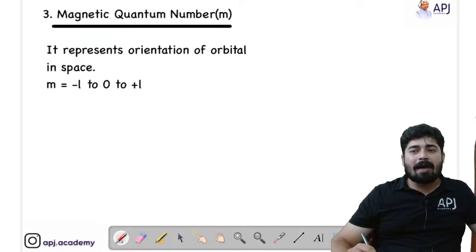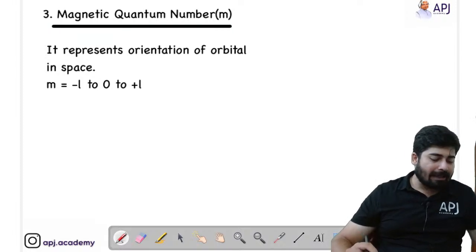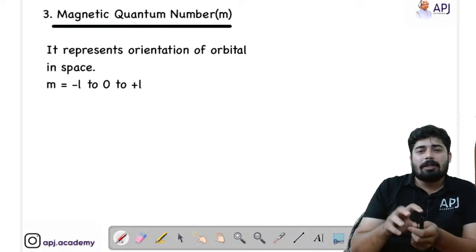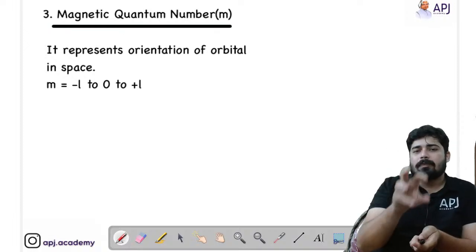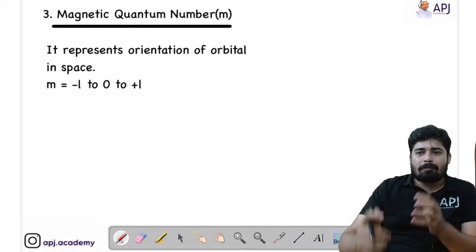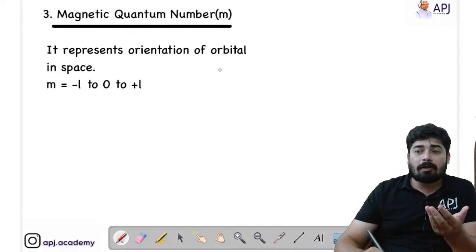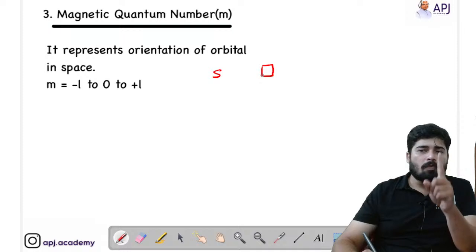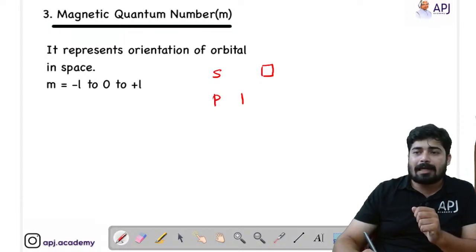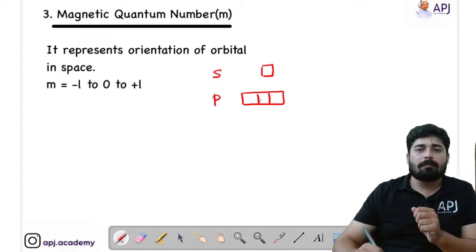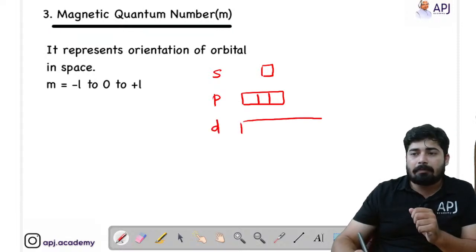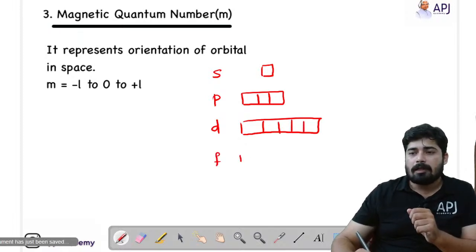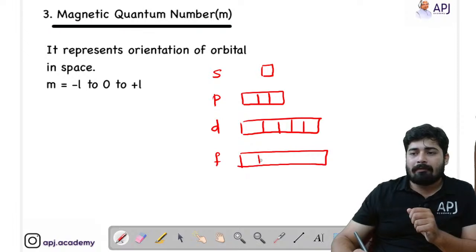Now coming to the magnetic quantum number. Magnetic quantum number means it is the location where the electron is present. We know that in a subshell there can be a number of locations. For S, there is only one location, that is, only one orbital. For P, there can be 3 locations. For D subshells, there can be 5 locations, 1, 2, 3, 4, 5. And for F subshell, there can be 7 locations, 1, 2, 3, 4, 5, 6 and 7.